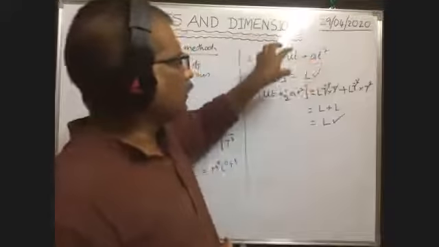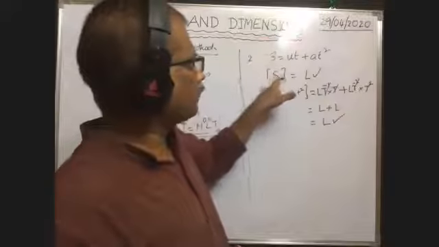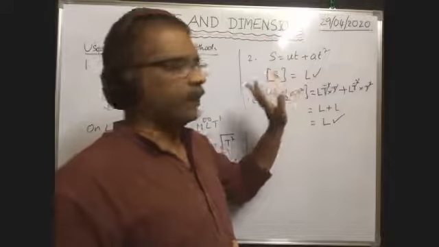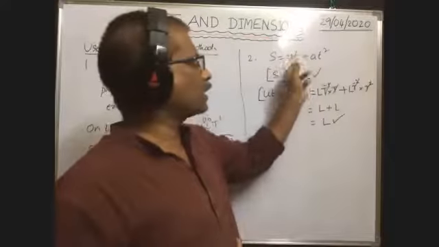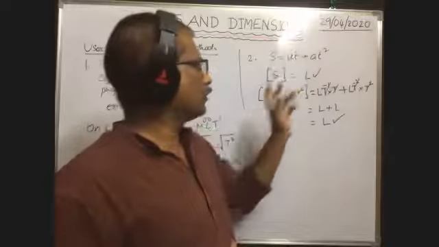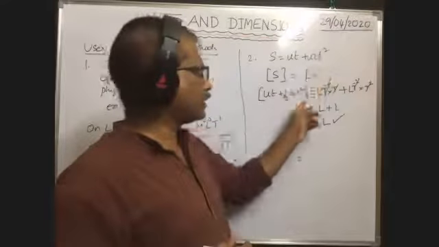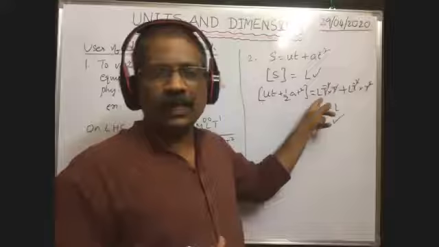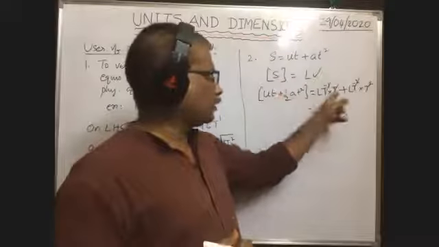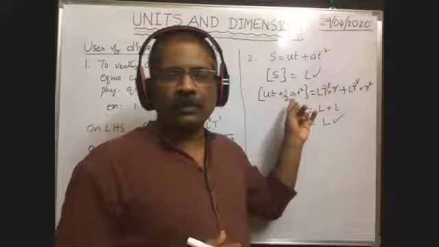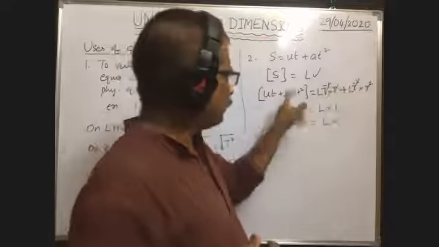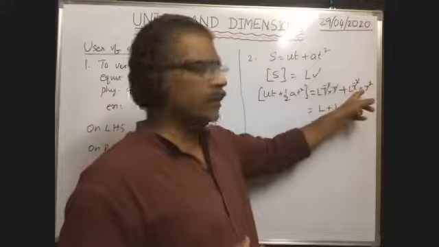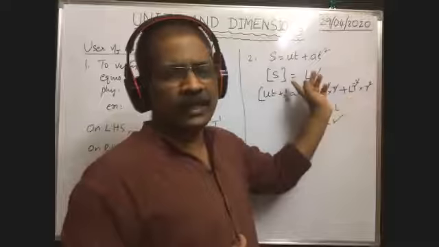On the left hand side, dimension formula means dimension formula of displacement. Displacement is nothing but length. That's why dimension formula of length is equal to capital L. On the right hand side, what is the dimension formula of these entire terms? U means velocity. Velocity dimension formula is L T to the power of minus 1, into time T, plus half is a number. It has no dimension formula, therefore you leave it. A means acceleration. Dimension formula is L T to the power of minus 2, into T square, time squared.